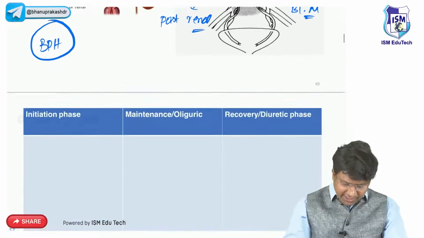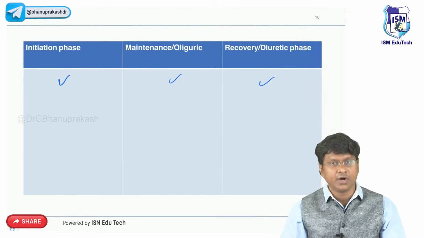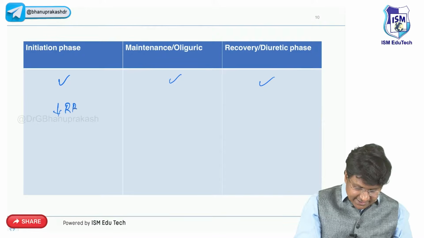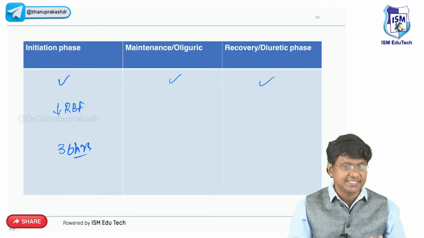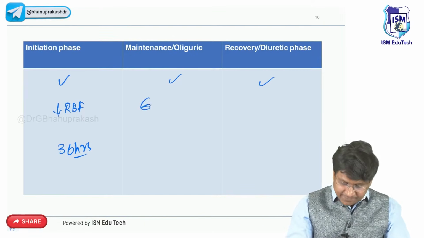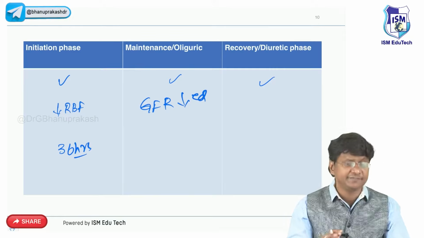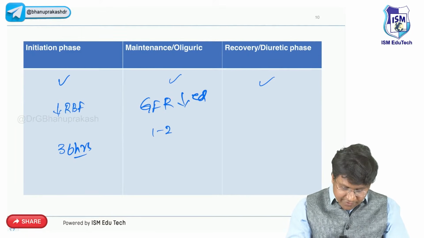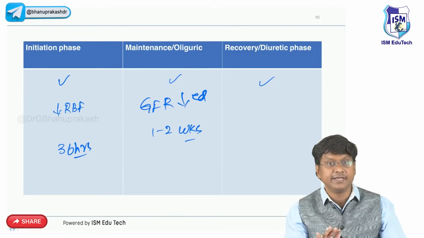Now what are the manifestations of acute kidney injury? We have the initiation, maintenance and diuretic phases. In the initiation phase, there is just a decrease in renal blood flow, lasting up to 36 hours from onset. In the maintenance or oliguric phase, the GFR is reduced maximally, and this phase lasts nearly 1 to 2 weeks.